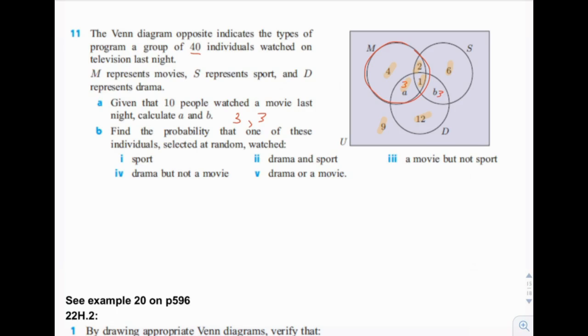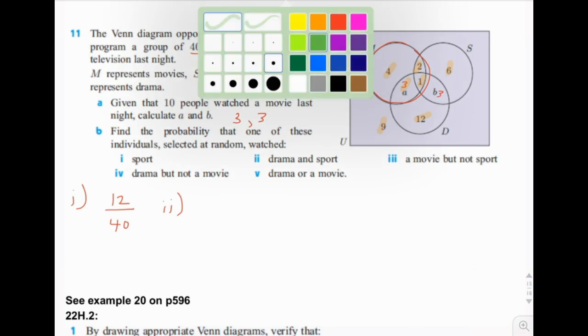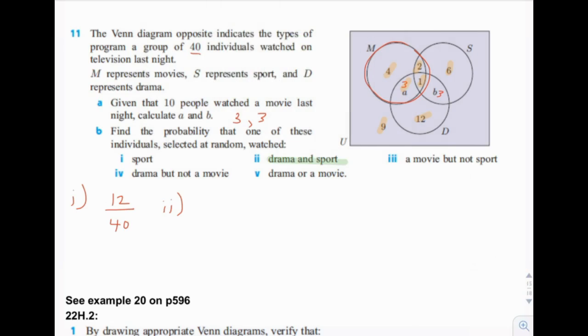Find the probability that one of these individuals selected at random watched sport. Okay, so that means what's the probability that the person is inside the S circle? It would be 2 plus 6 plus 1 plus 3, which would be 12, divided by the total number of people, which is 40. Okay. What is the probability that the person randomly selected watched drama and sport? So that would mean somebody that is in between drama and sport, in this fish shape between drama and sport. 1 plus 3 is 4 out of 40.